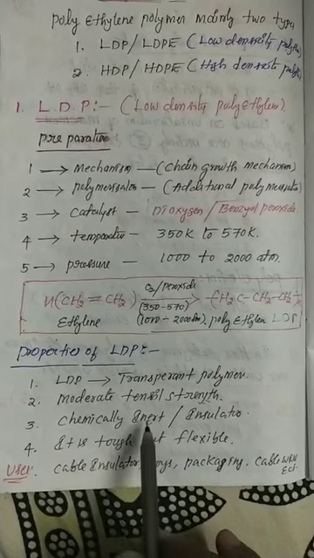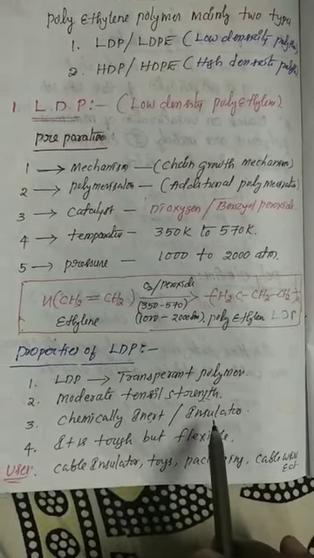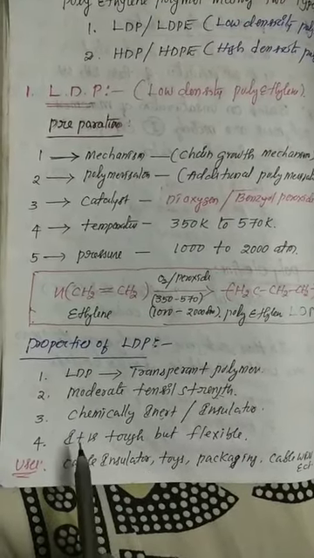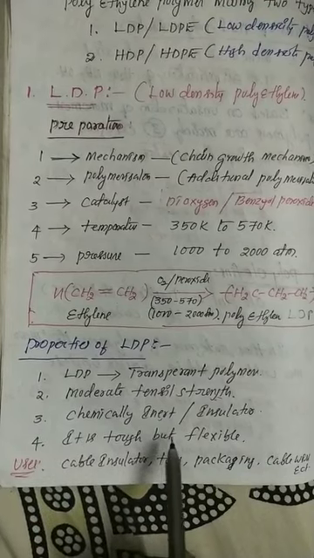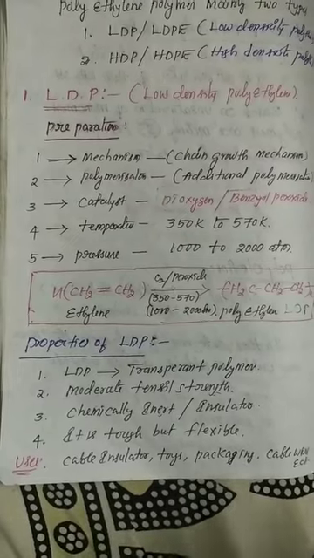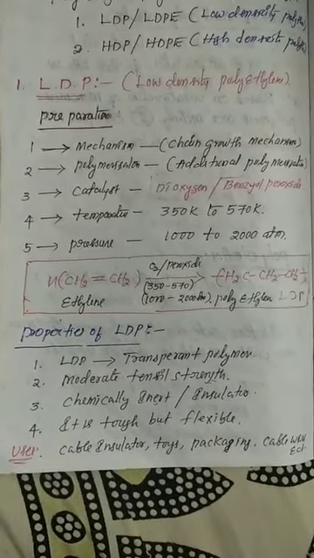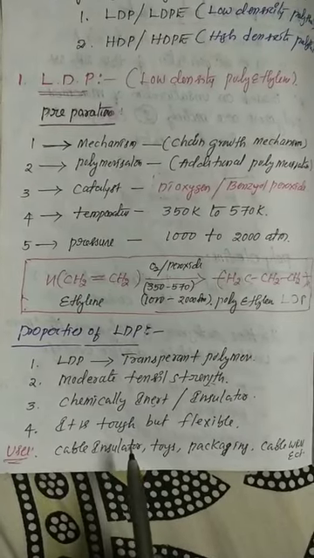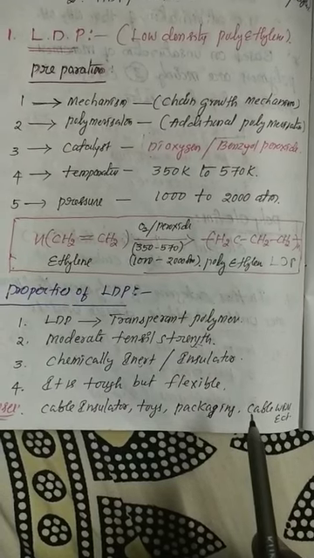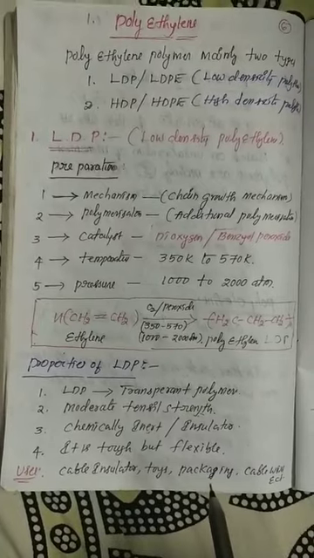It is chemically inert and acts as an insulator, a bad conductor of electricity. It does not pass electricity through itself, so it is a bad conductor of electricity. And the fourth important point is that it is tough but flexible, so it carries weight but is very flexible. It can easily be molded. Examples of LDP: cable insulators, toys, packaging covers, cable wires, etc. So this is a part of LDP.